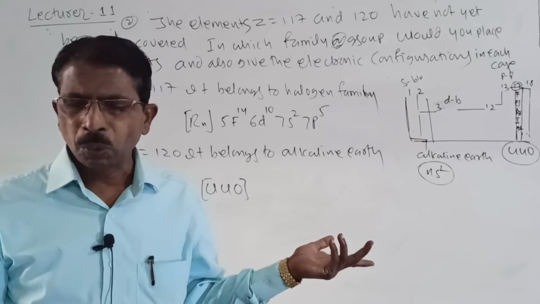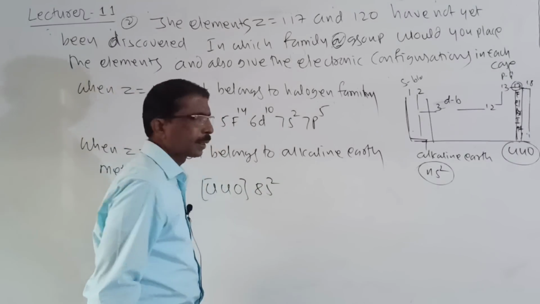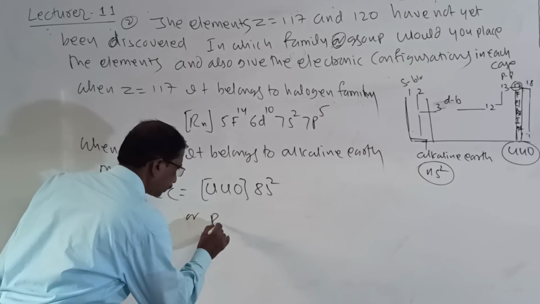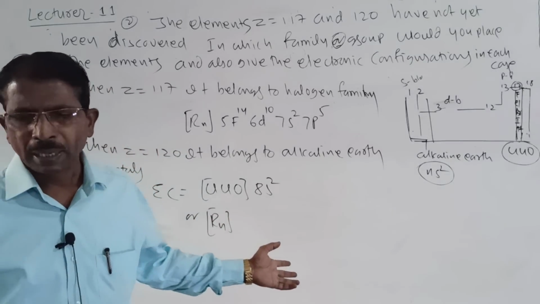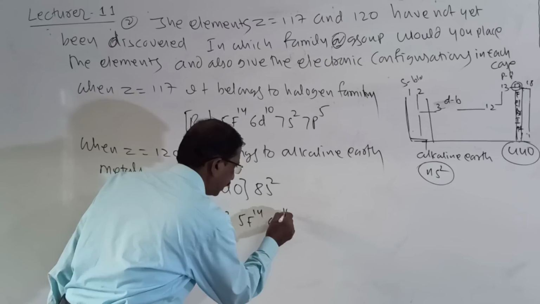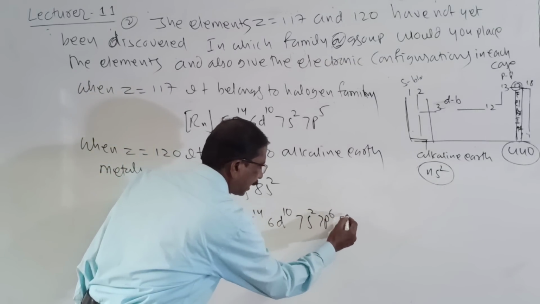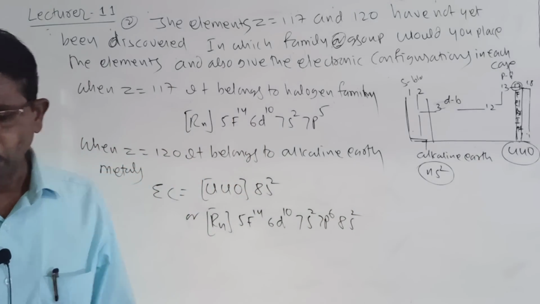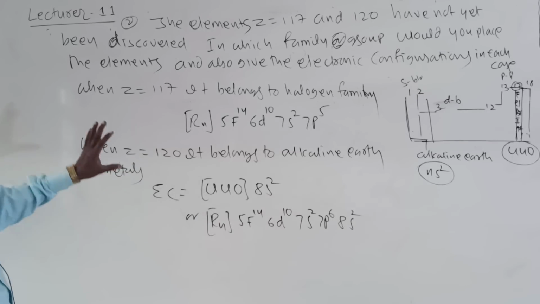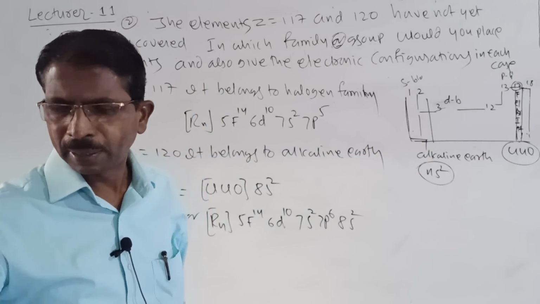Then you have to write s2, that is 8s2. Or you may also write radon from the beginning: 5f14, then 6d10, then 7s2, 7p6, 8s2, like this. You may write this also. It is how to group them. If you know the idea of the periodic table, you can solve this easily.